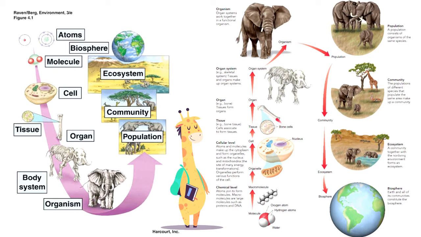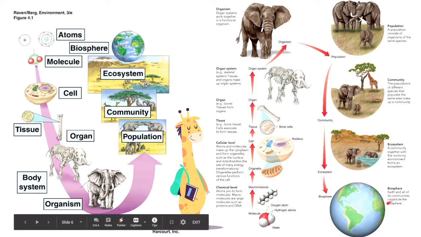Then those bones could make up the skeletal system. So that's the organ system level of organization. Organ systems could form an organism, so they work together into a functional organism. And then several organisms of the same species make up a population, and different populations of different species interacting with each other make up a community. And if that community of organisms interacts with their physical environment, it forms an ecosystem, and all the ecosystems in the world constitute the biosphere.